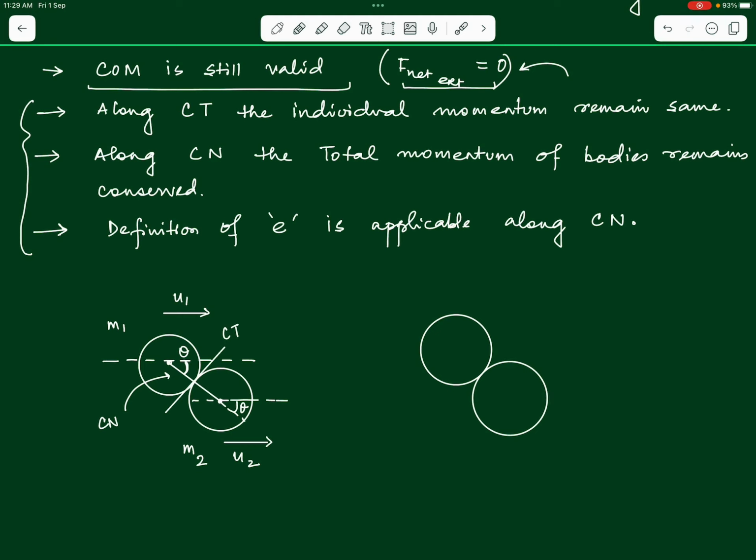So, we know that this is our direction of common normal, right, and this is our direction of common tangent. We already know that along the common tangent there is no change in the momentums of the bodies; it is only along the common normal that the momentums change. So, what we do now, for the sake of convenience, so that we can use our equations carefully, is take the final velocities as components along the common normal and along the common tangent.